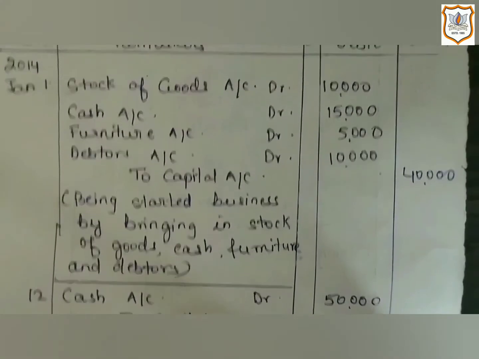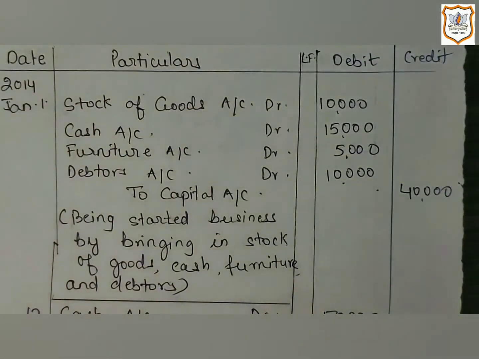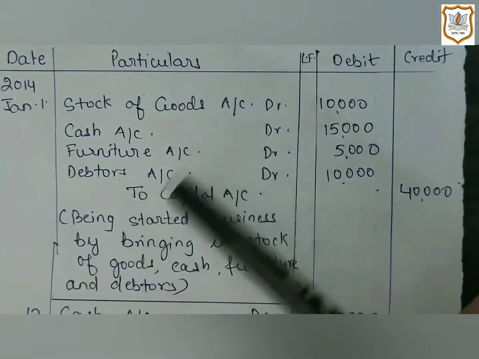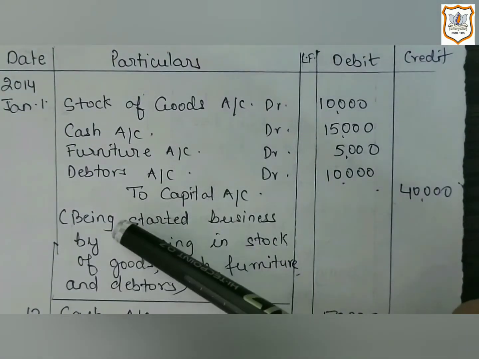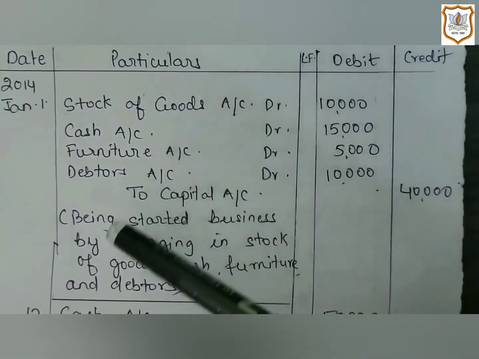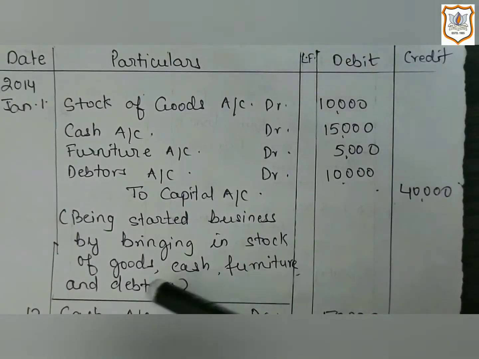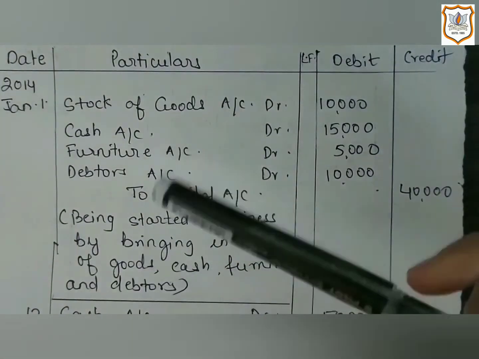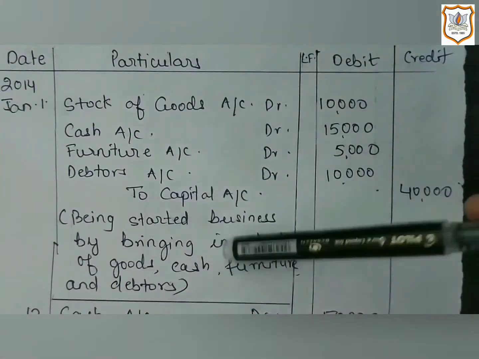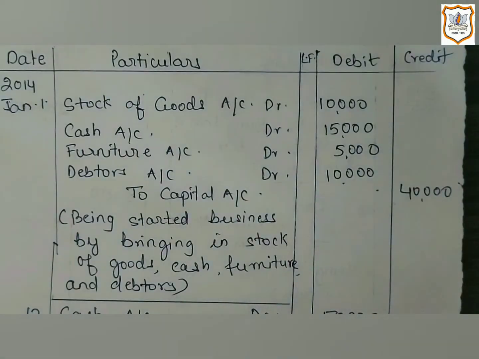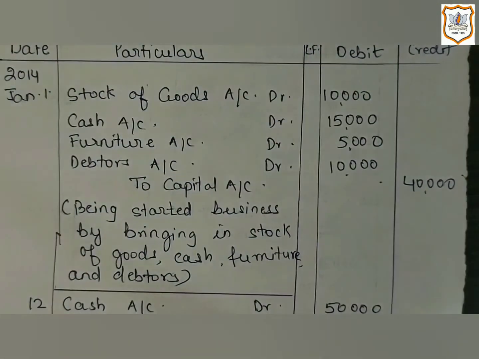Now you will write the narration. Narration is a brief explanation. How will you write it? You will start it with the word 'being': Being started business by bringing in stock of goods, cash, furniture and debtors. That means you have briefly explained what entry you have passed. Narration gives information about the transaction to the reader.